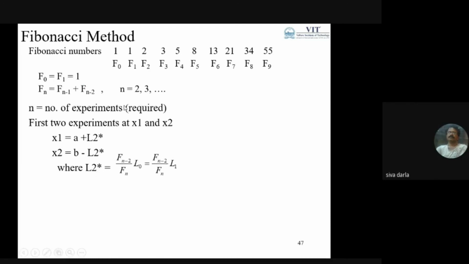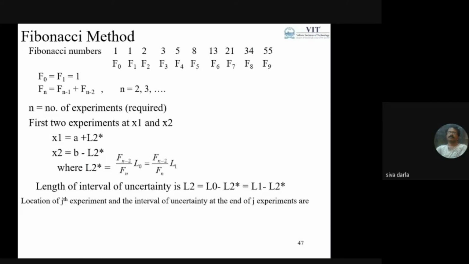Thereafter, for the length of uncertainty, we'll be calculating like this. The length of the interval of uncertainty, L2, is nothing but L0, the initial uncertainty length, minus L2 star, or we can say L1 minus L2 star.